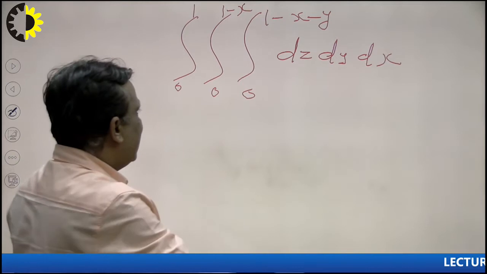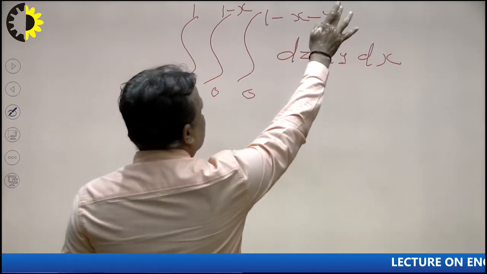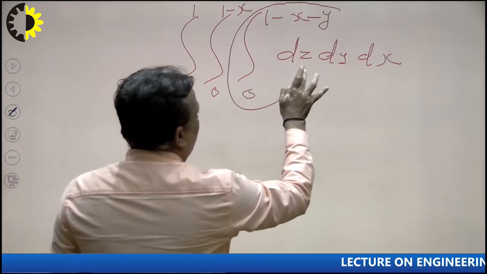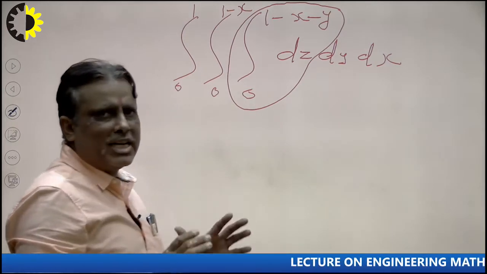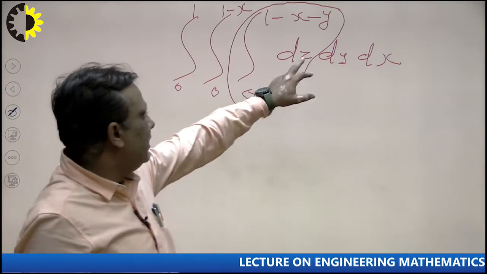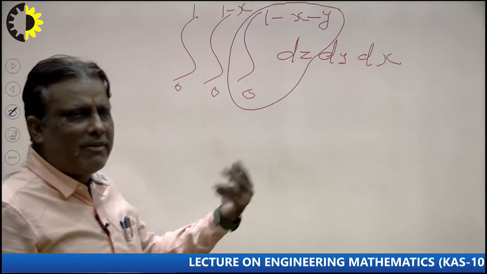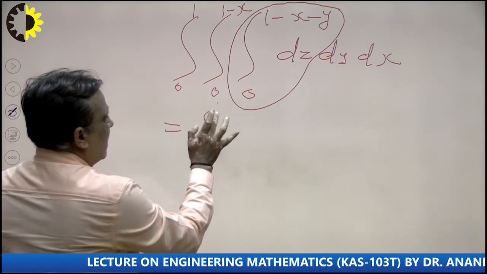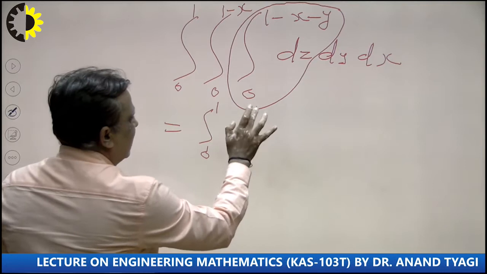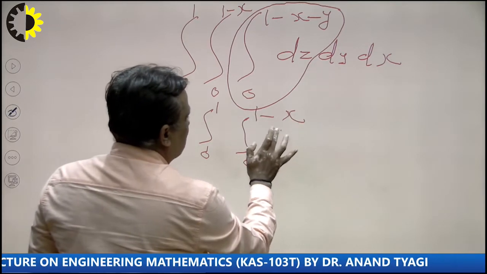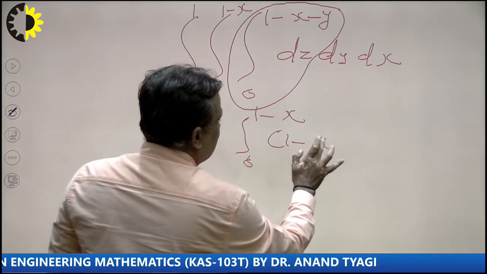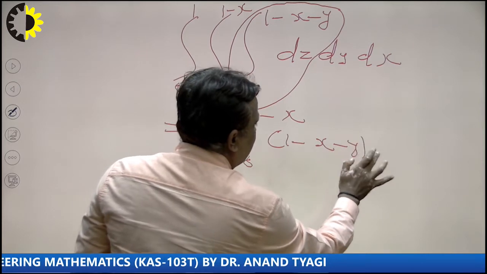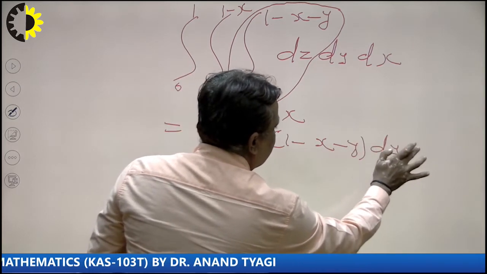So I write here 1 minus x minus y, that means this limit will be for z here. First of all I integrate with respect to z, and the integration of dz will be z here, and upper limit minus lower limit. So what will be the answer here? 0 to 1 and 0 to 1 minus x here, and upper limit minus lower limit will be 1 minus x minus y, and there will be dy and dx.